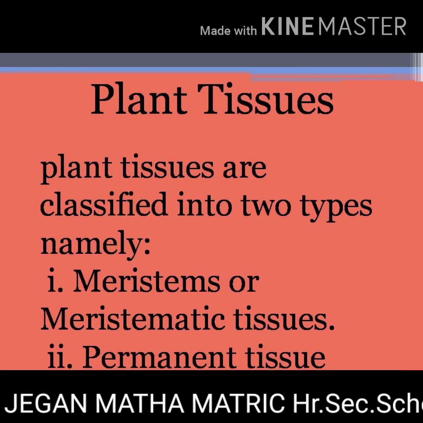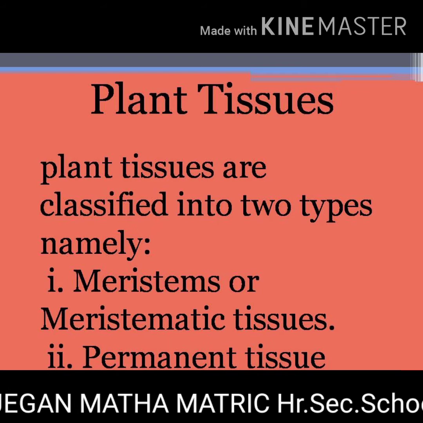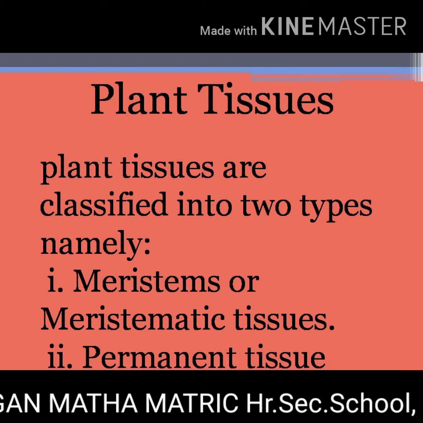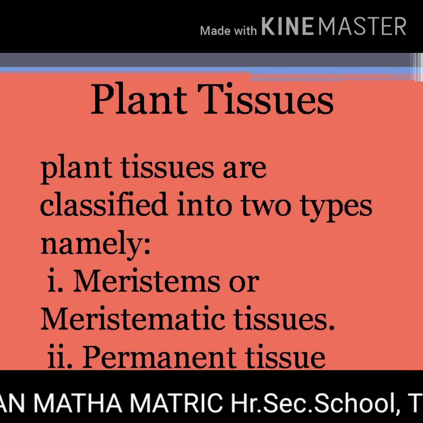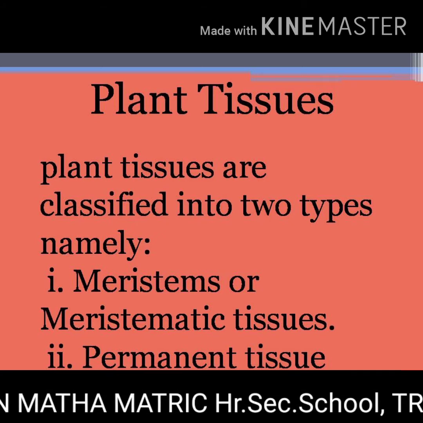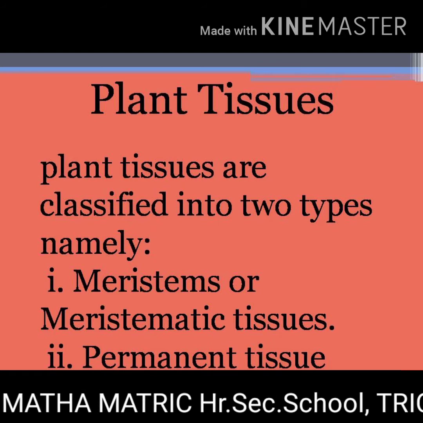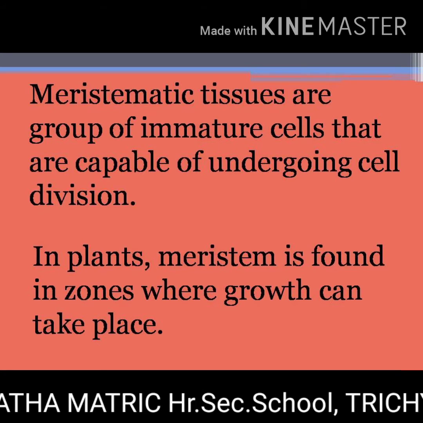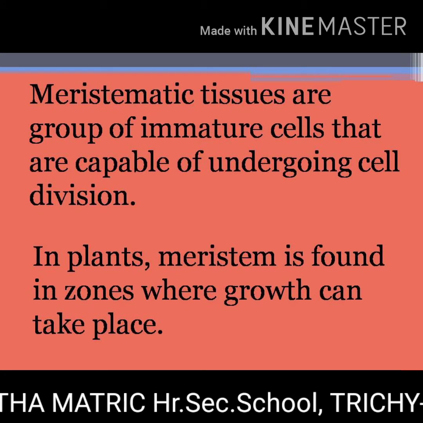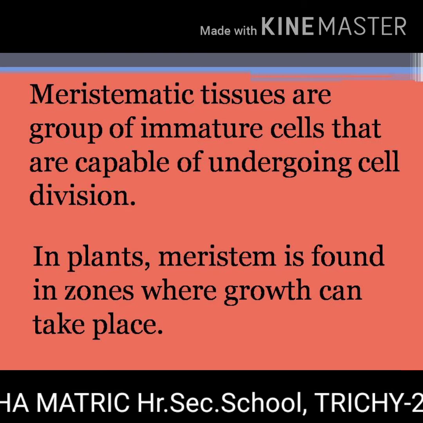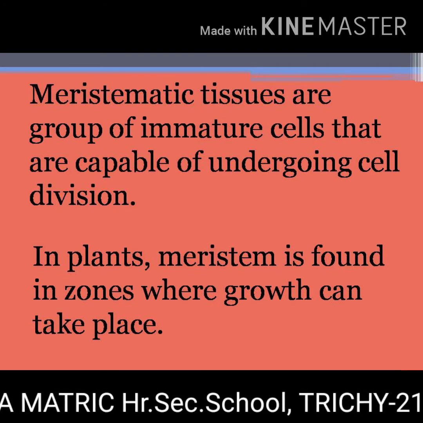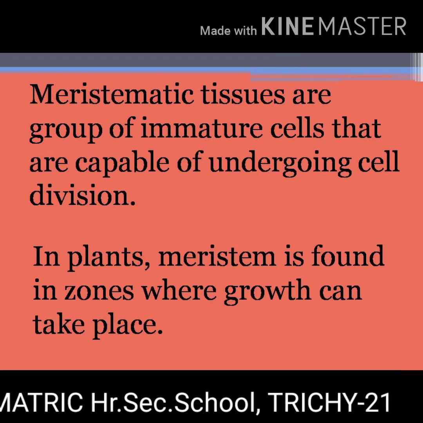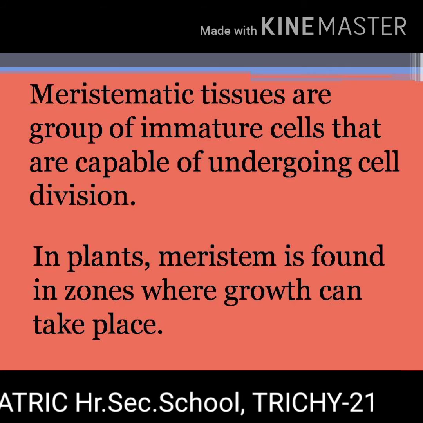Plant tissues. Plants are made up of vegetative and reproductive tissues. Plant tissues are classified into two types, namely meristematic tissue and permanent tissue. Now we are going to see about meristematic tissue. Meristem is derived from the Greek word meristos, which means divisible, or the capacity to divide again and again.